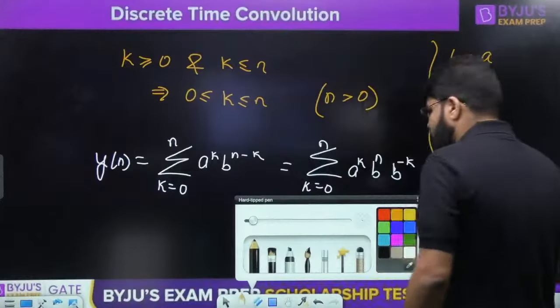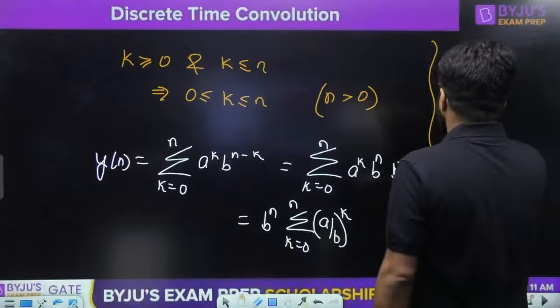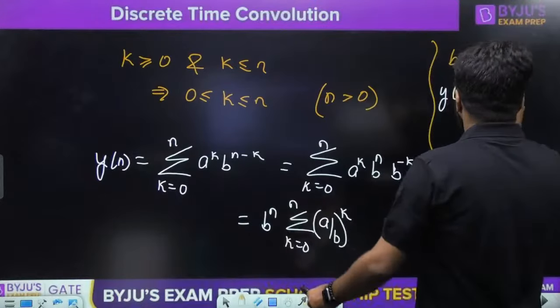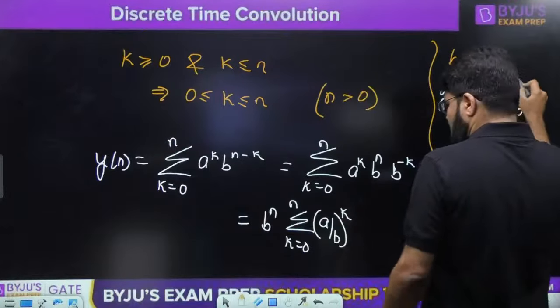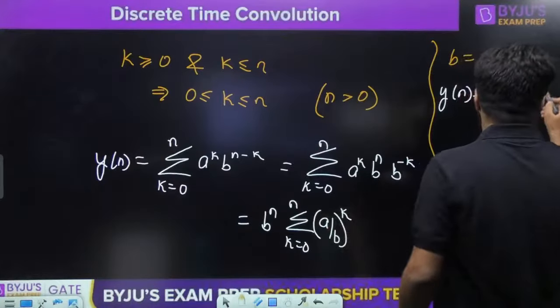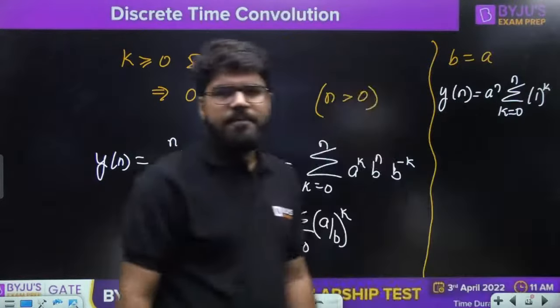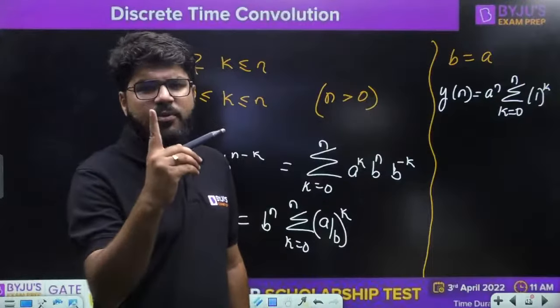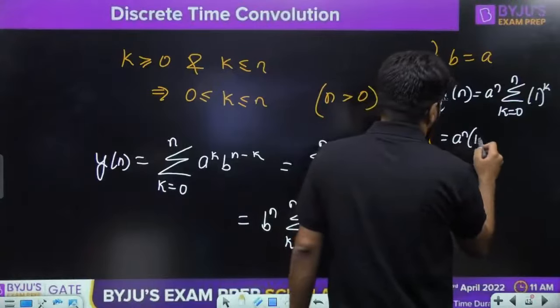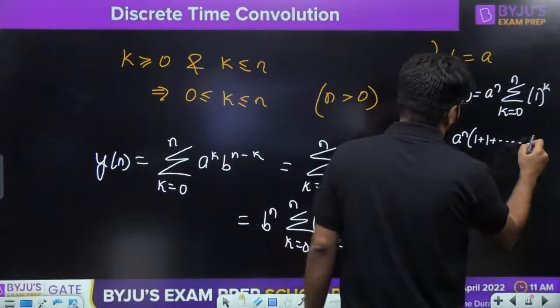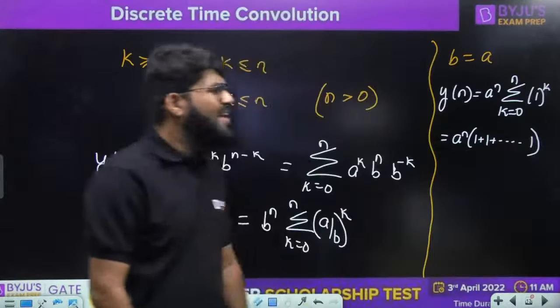So, if I put b equal to a, then yn is going to become how much? In place of b, a has come. Then you have summation k equal to 0 to n. What is a by b? A by b is 1, and 1 power k is always equal to 1. 1 power anything is equal to 1. So that becomes a power n times 1 plus 1 plus 1 plus 1 up to how many times?